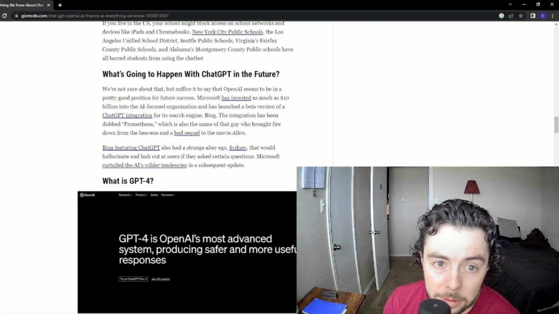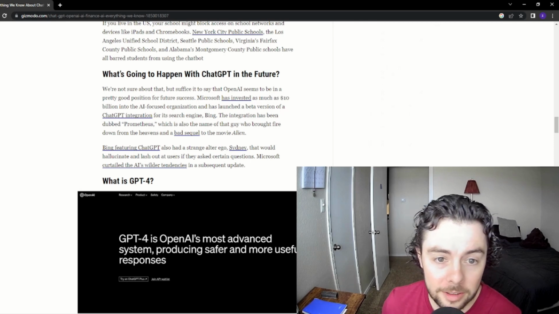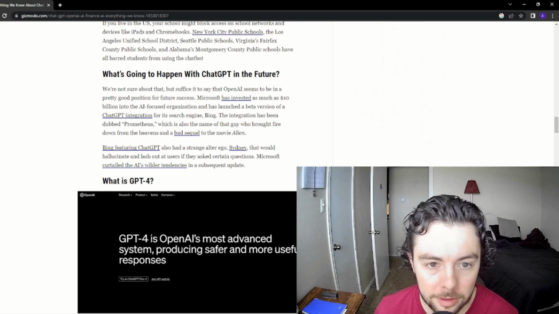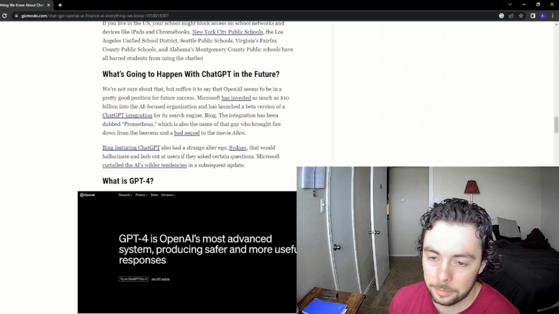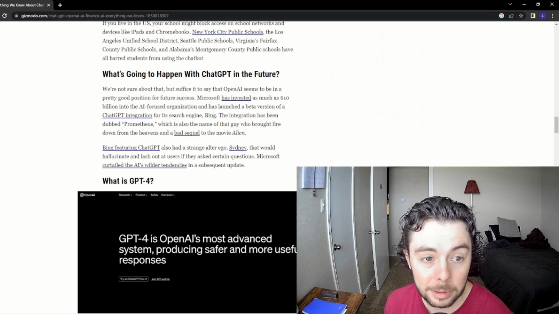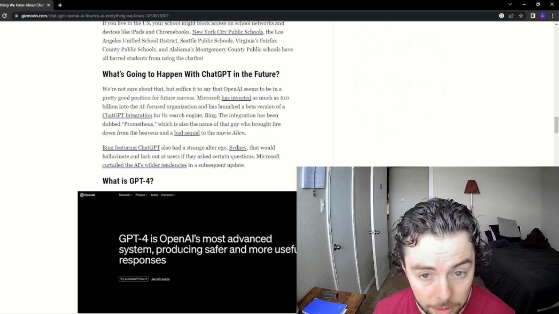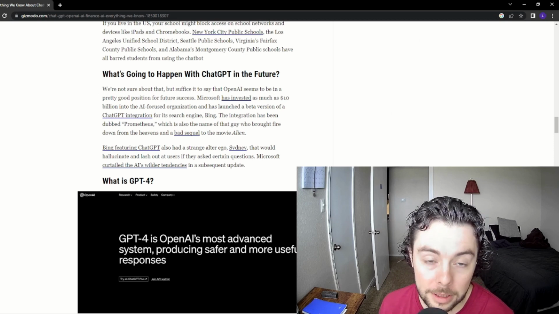What's going to happen with ChatGPT in the future? We're not sure about that, but suffice it to say that OpenAI seems to be in a pretty good position for future success. They're the first ones on the block, which always has a very long longevity to it. Microsoft has invested as much as $10 billion into the AI-focused organization and has launched a beta version of a ChatGPT integration for its search engine, Bing.